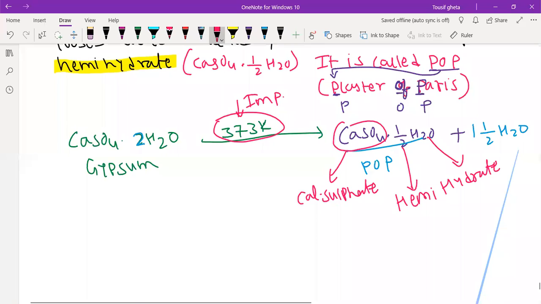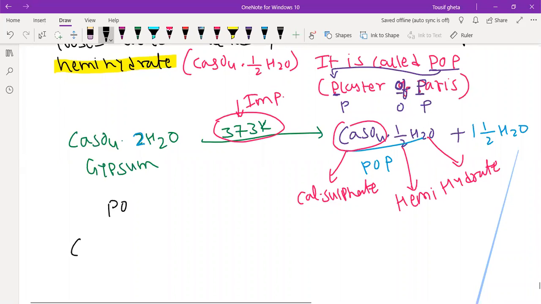Now, if you have POP, then we can prepare gypsum. How to prepare gypsum? So this is your POP. Do we need to memorize the 373 Kelvin? In the exam, will any formula be given to find it? No, we need to memorize it. This reaction takes place at a particular temperature for a particular time, which is not mentioned. After a lot of experiments, we got this.